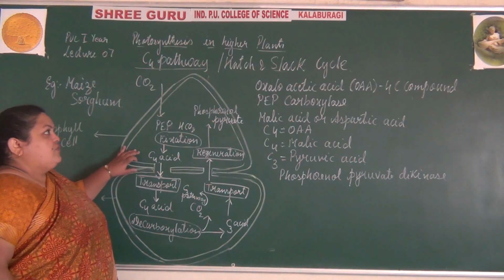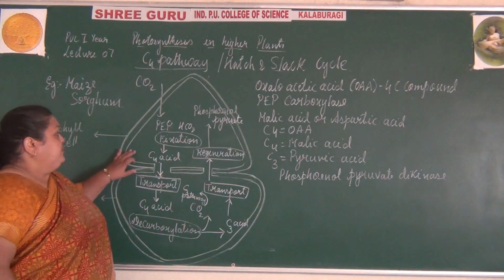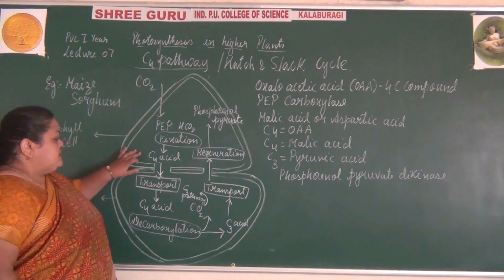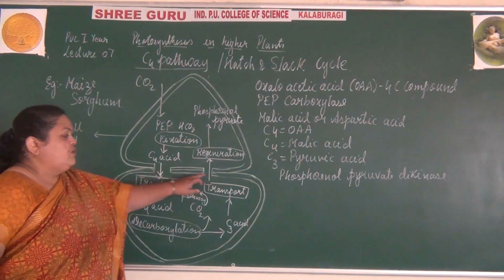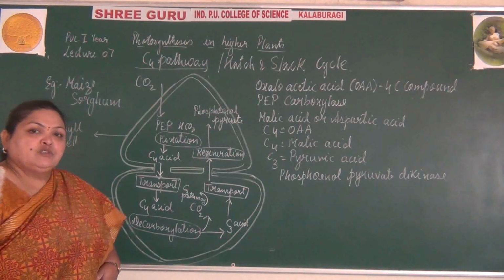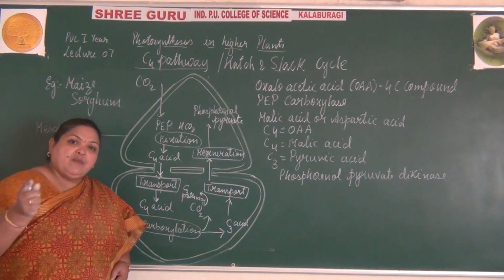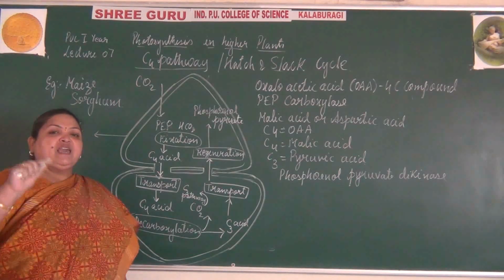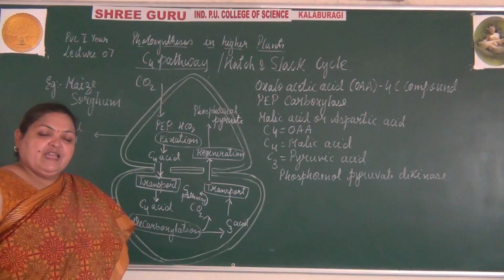The C4 acid, oxaloacetic acid, produced in the mesophyll cell is transported through the plasmodesmata. The plasmodesmata is the minute space in the cell wall between two adjacent neighboring cells, where molecules can be exchanged from one cell to another.